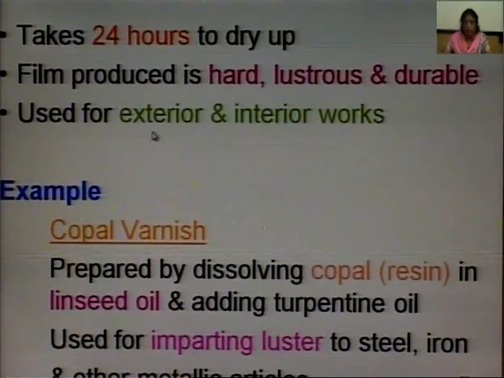The film so formed is hard, lustrous and durable. It can be used for exterior and interior works. The example of oil varnish is copal varnish. It is prepared by dissolving copal, which is the name of a natural resin, in linseed oil, which is a drying oil, and adding turpentine oil, which is the thinner. It is used for imparting luster, चमकीलापन जिसको कहा जाता है, to steel, iron and other metallic articles.